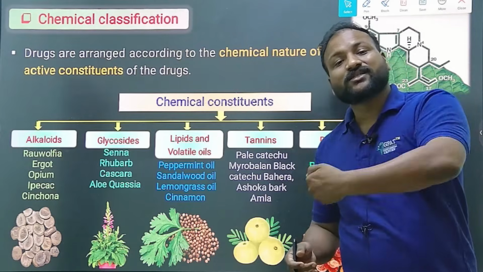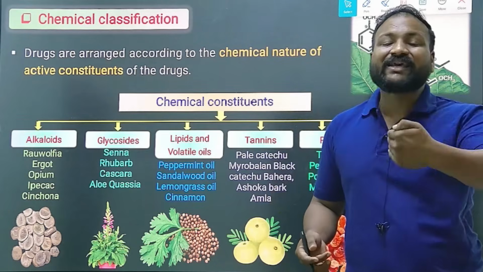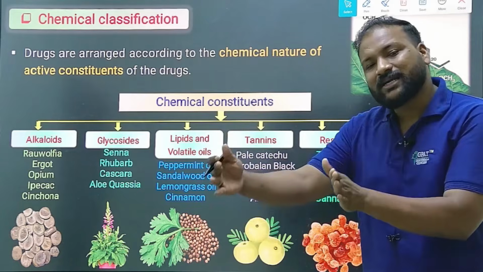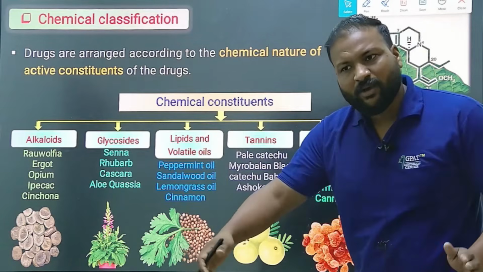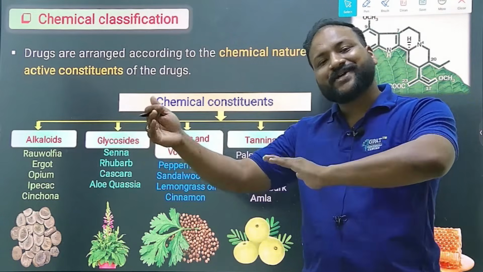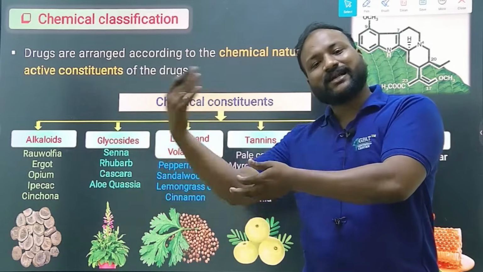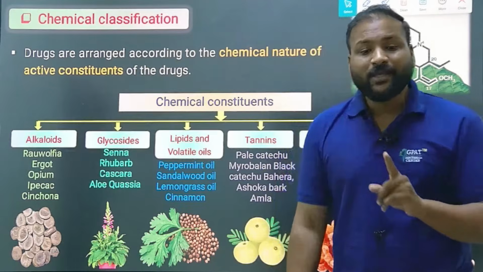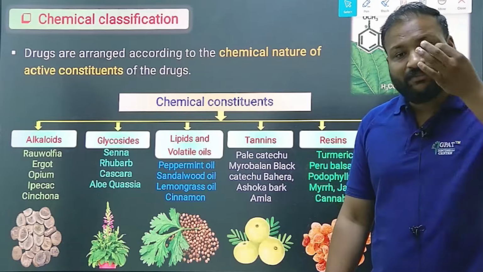Chemical classification is based on their chemical constituents. All the drugs containing alkaloids are under one section. Next, second section, glycosides. Next, tannins, resins, flavonoids, and so on, based on their chemical properties and chemical constituents.